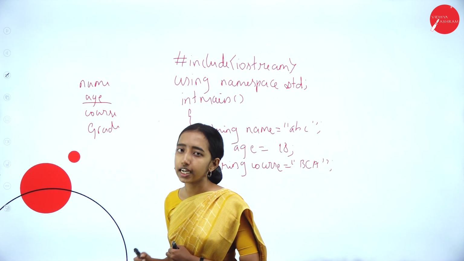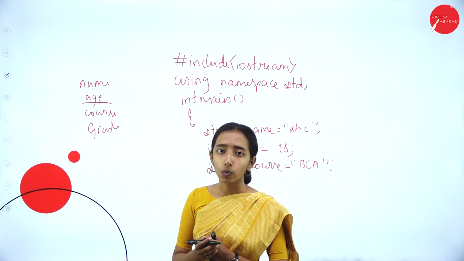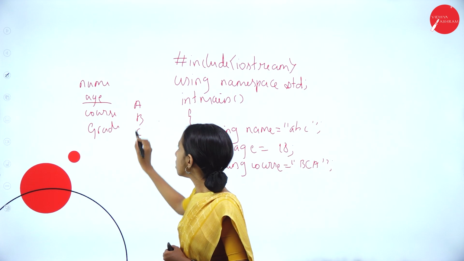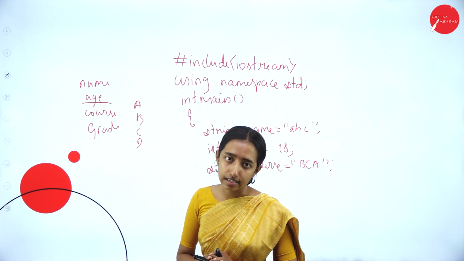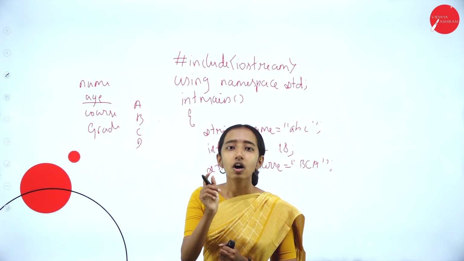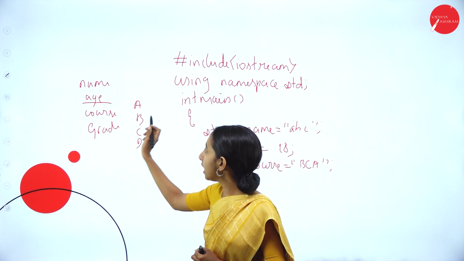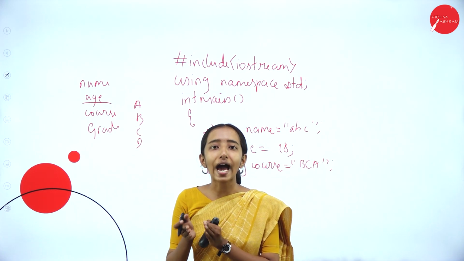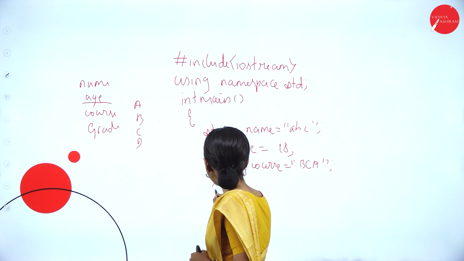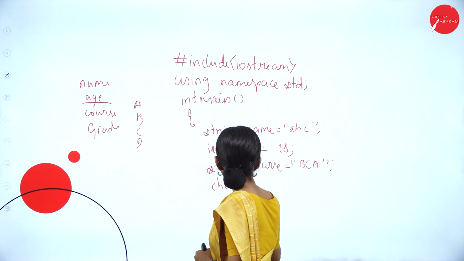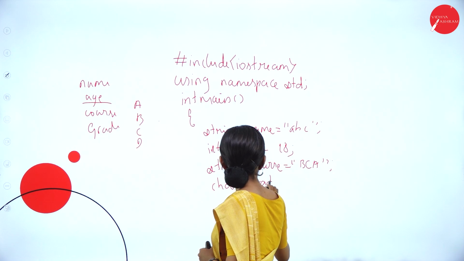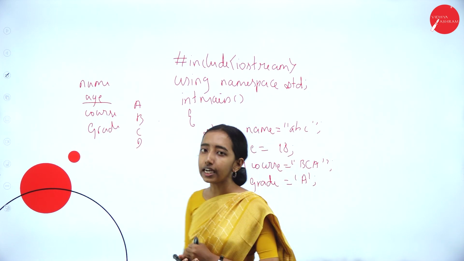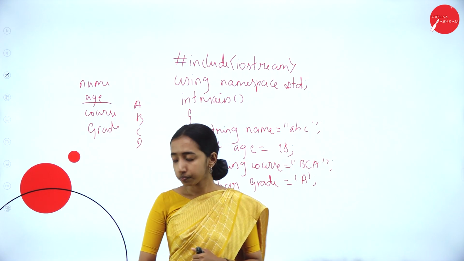And next, grade. It is a single character. Why? We are having grade A, B, C, D. So these are single characters, right? It is one alphabet. So what data type are we using? It is the char data type. Char grade equals A. So I am having A in a single quote.